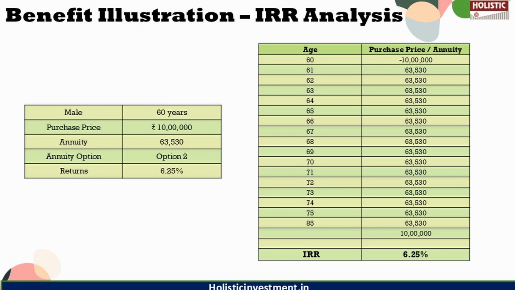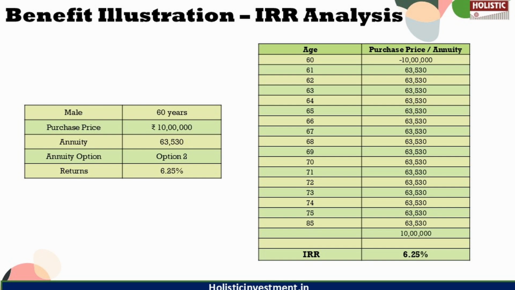This rate of return is lower than what any debt instrument offers, particularly for senior citizens. Additionally, the investment is locked in with surrender options only available under specific variants and is subject to the year of discontinuance. Considering the rising cost of living, a fixed income may become insufficient over time, leading to potential financial challenges. The combination of a lower return and restricted access to funds underscores a major drawback of the Shriram Life Immediate Annuity Plus plan.